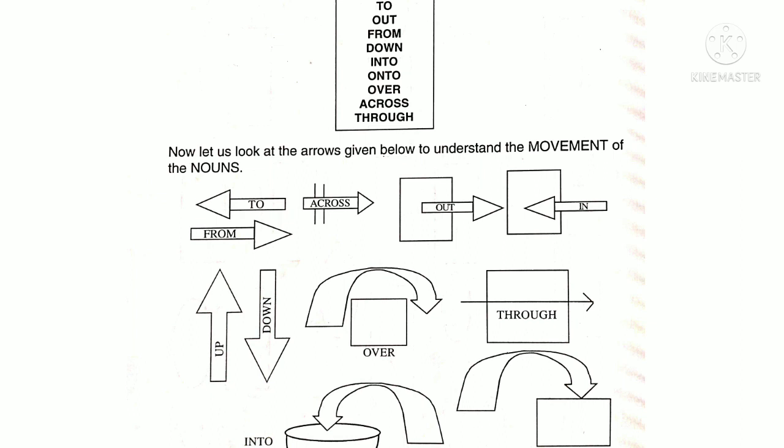This train arrives from Mumbai to Nashik. Jack and Jill went up the hill, so upward direction. Jack fell down, downward direction. The roof is over my head, or here the arrow is over the box.